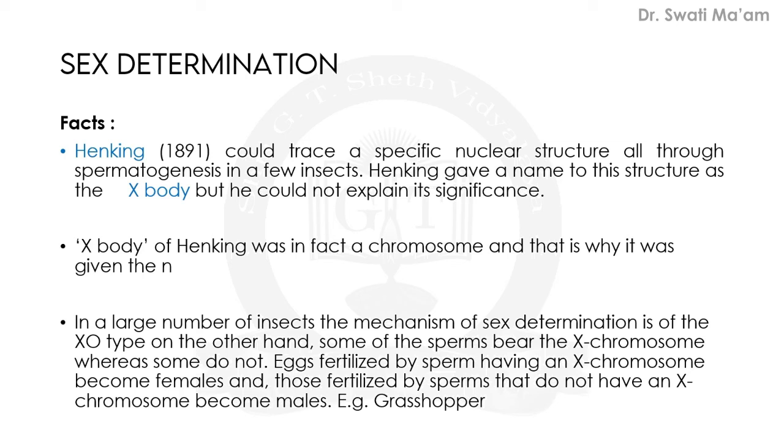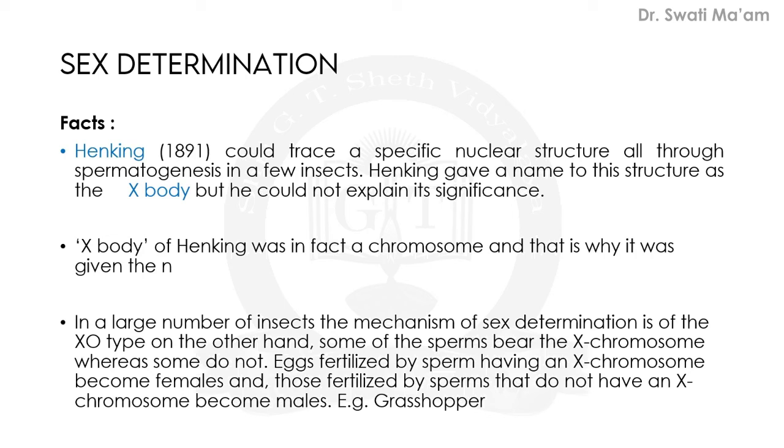He could trace a specific nuclear structure all through spermatogenesis in a few insects. Actually, at that time the instrumentation was very poor, not advanced, so only a few findings were known. It was observed by him that 50% of the sperm received this structure after spermatogenesis, whereas the other 50% of sperm did not receive it.